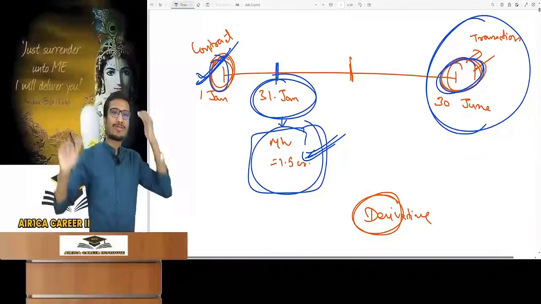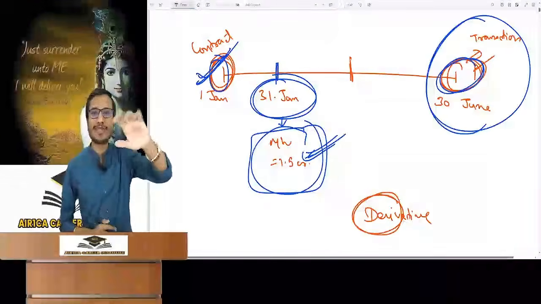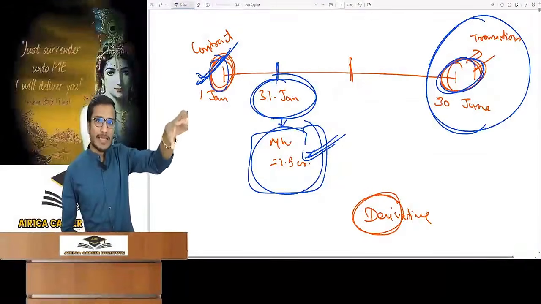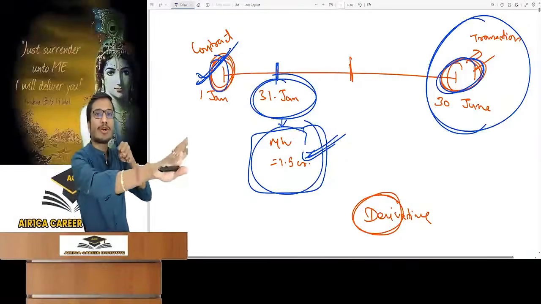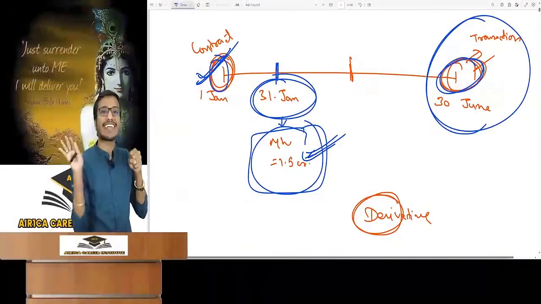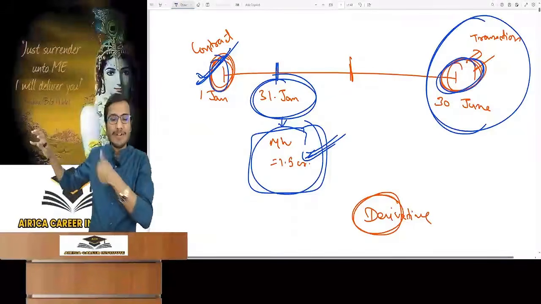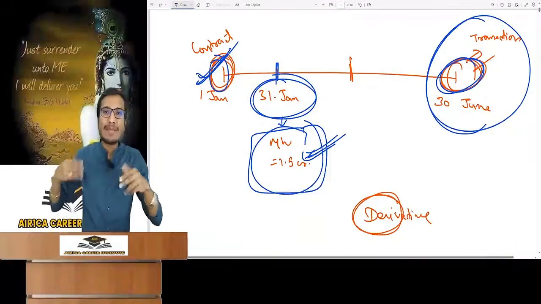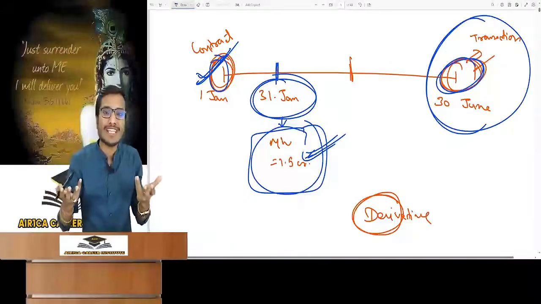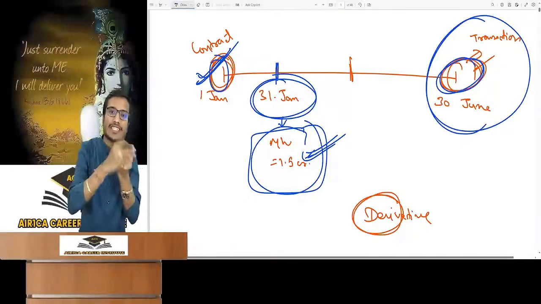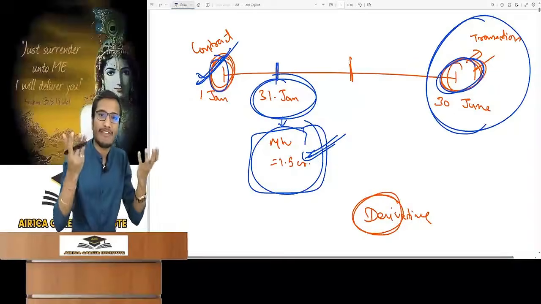Now think what will happen if the market value on 30th June is 1.5 crore. I will buy the property from the other person and will pay 1.2 crore. He will have to sell it despite the market value, as contract is already done. And I will buy it for rupees 1.20 crore and sell the property for rupees 1 crore and 50 lakhs. It means profit of 30 lakhs. Property worth 1.5 crore is available for 1.2 crore.